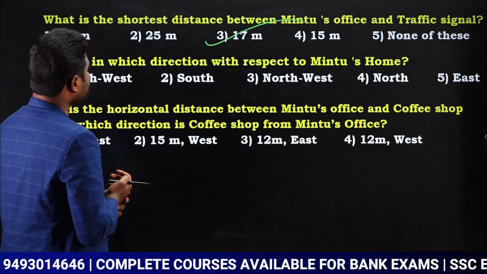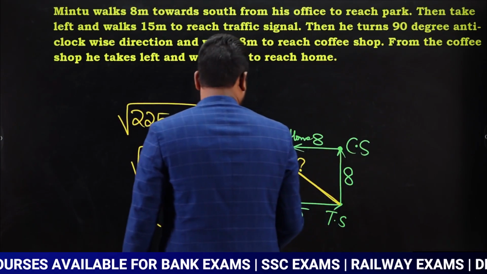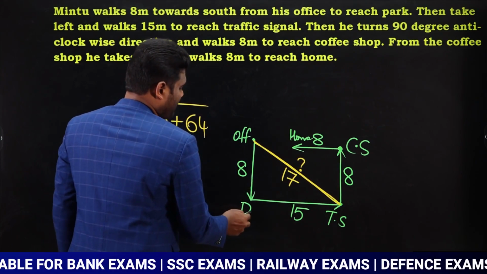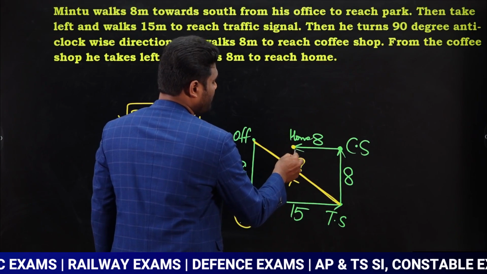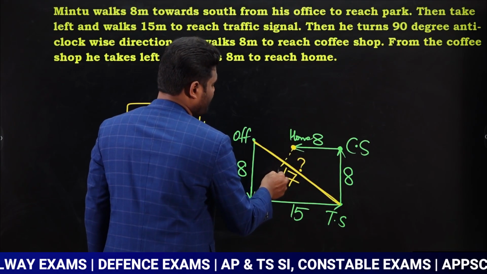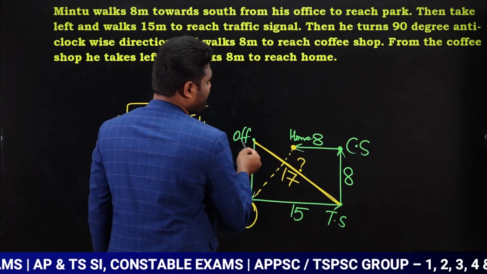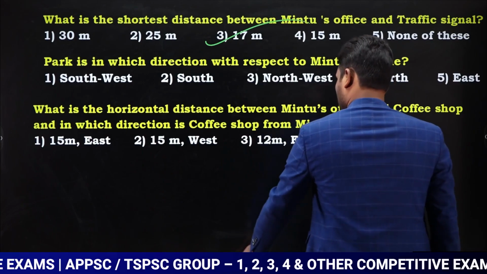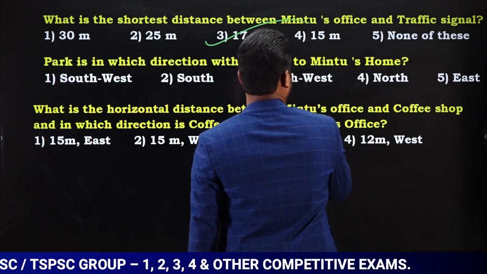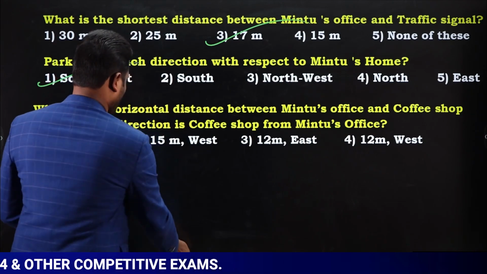Next one. The park is in which direction with respect to Mintu's house? We need to know the park's direction with respect to Mintu's home. If you look, this is home. When you look from home, in which direction is the park? This is south, this is west, so this is southwest. Yes or no? So the answer for this question is southwest direction, which is option 1.